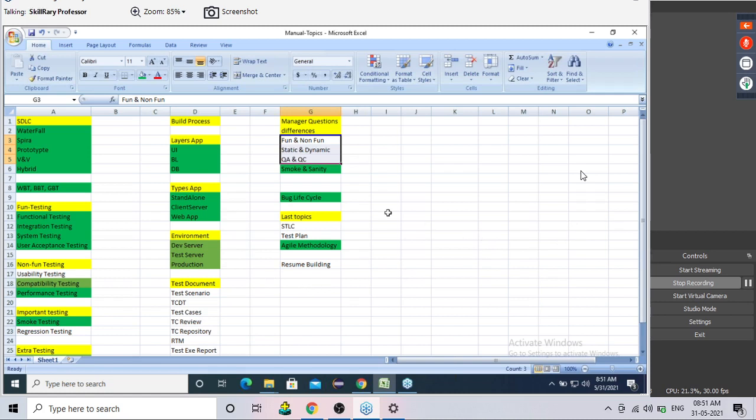Okay, done. Smoke, sanity. Difference between smoke and sanity. Done, guys. So smoke and sanity we finished yesterday itself. But functional, non-functional, static, dynamic, QA, QC, this is not done.